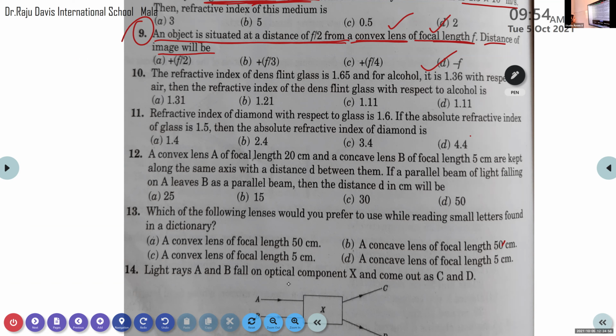What is the equation we can use here in order to find out the refractive index? Here, instead of velocity, we have two different mediums and their refractive indexes are provided: the refractive index of flint glass and of alcohol.